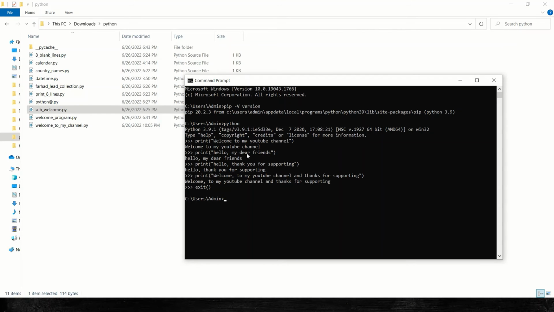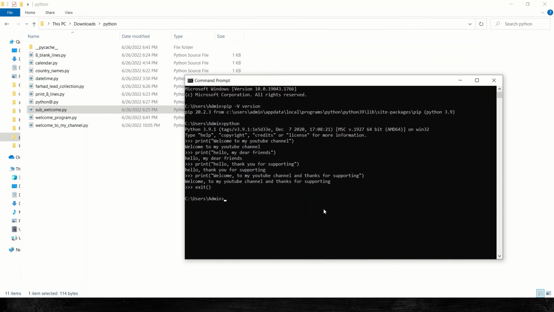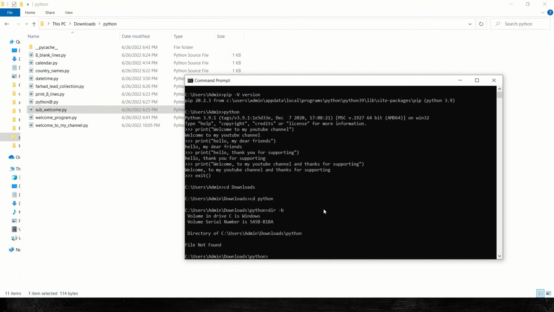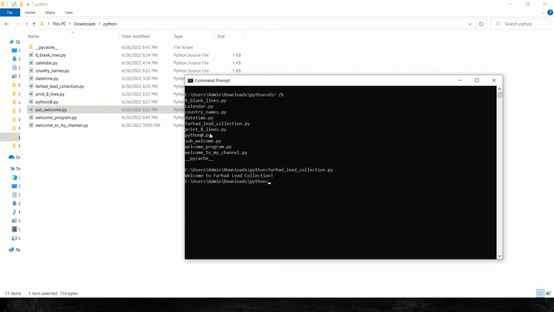So I will show here in which directory. First make sure that you know about the directory, otherwise you can copy and paste here and change the directory accordingly. I remember my directory: download, cd python. Then clean and dir, you can check from here. These are my Python source files. You can take anything and put it here. Whatever is inside the source files will appear on my screen.